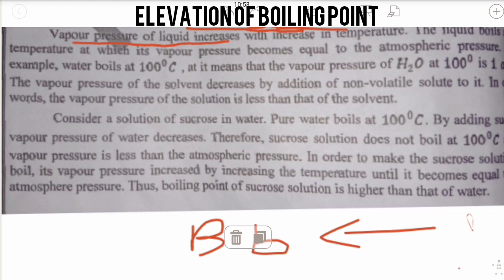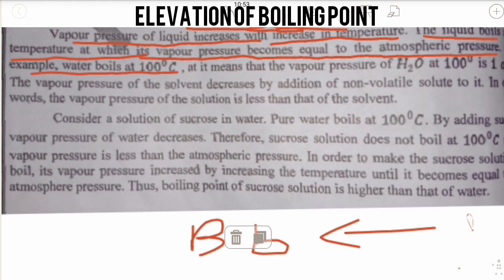The vapor pressure of a liquid increases with the increase in temperature, and decreases when you add solute to it. The liquid boils at a temperature at which the vapor pressure becomes equal to the atmospheric pressure. Okay, I have told you what the boiling point is: the temperature at which vapor pressure becomes equal to the atmospheric pressure.